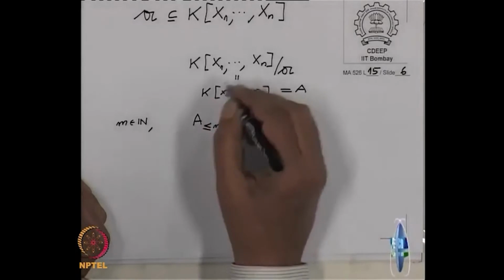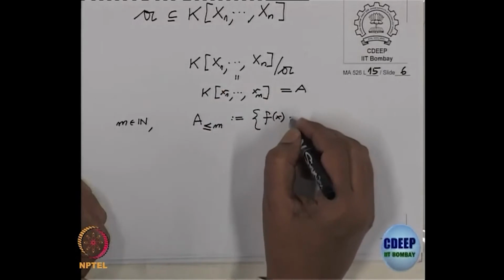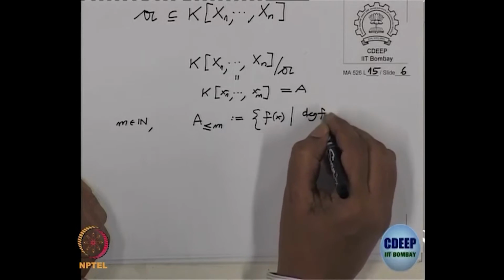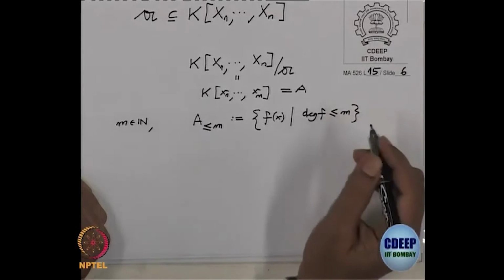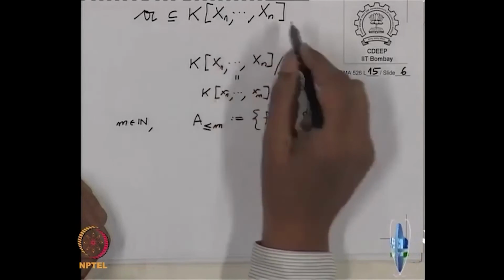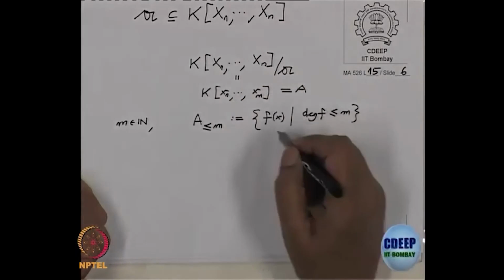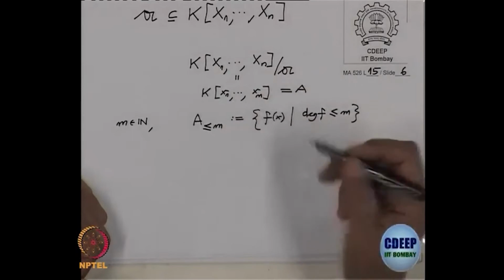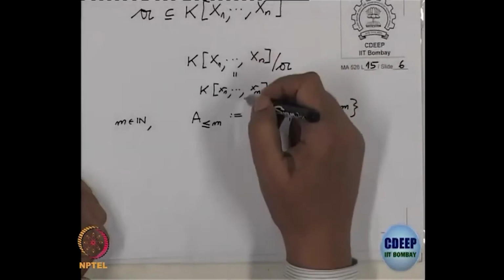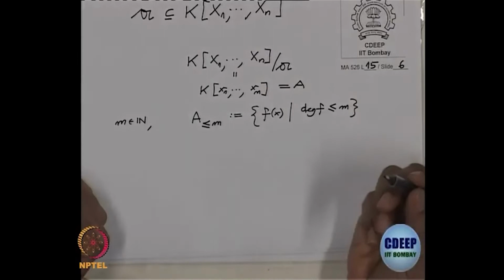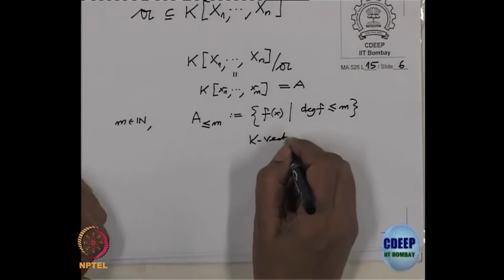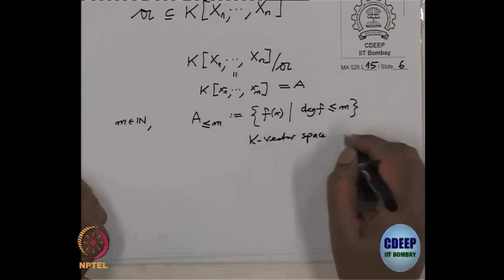look at all those polynomials in the small x such that the degree of f is smaller or equal to m. Any element in A is coming from a polynomial, and you put small x instead of capital X. So, the expressions are not unique, but who cares, you just take all those degree m polynomials and take their images in this ring and collect all of them and call that A_{≤m}. And it is obvious now, this is a K vector space and finite dimensional.